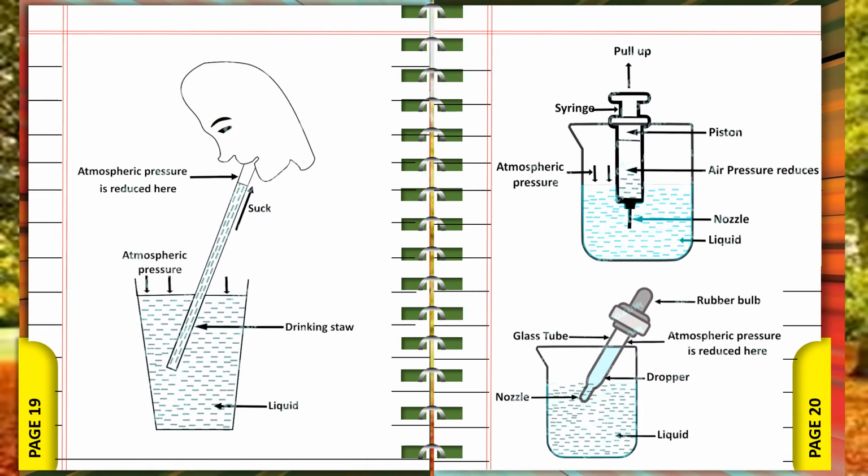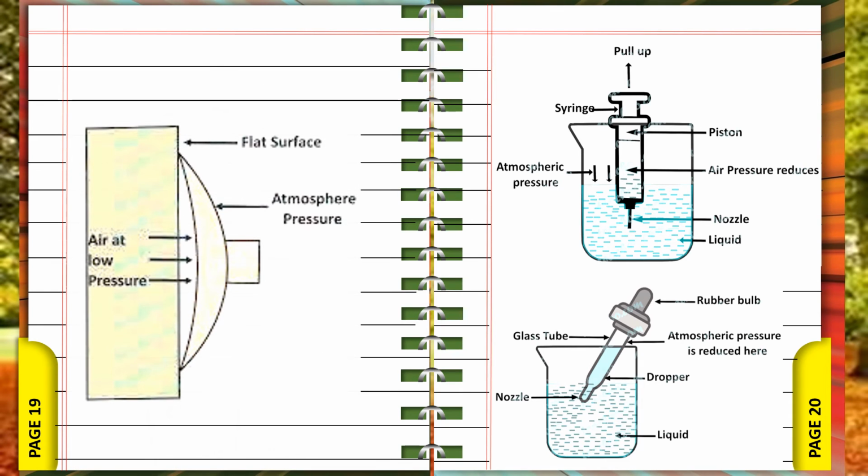Atmospheric pressure plays a very important role in our lives. For example, when we drink juice with a straw, the atmospheric pressure helps to push the liquid into the straw, which then goes into our mouth. In a rubber sucker, the atmospheric pressure pushes on the convex surface of the rubber sucker, which binds it to the flat surface. In a syringe, atmospheric pressure plays a role to send the liquid into the body of the syringe.